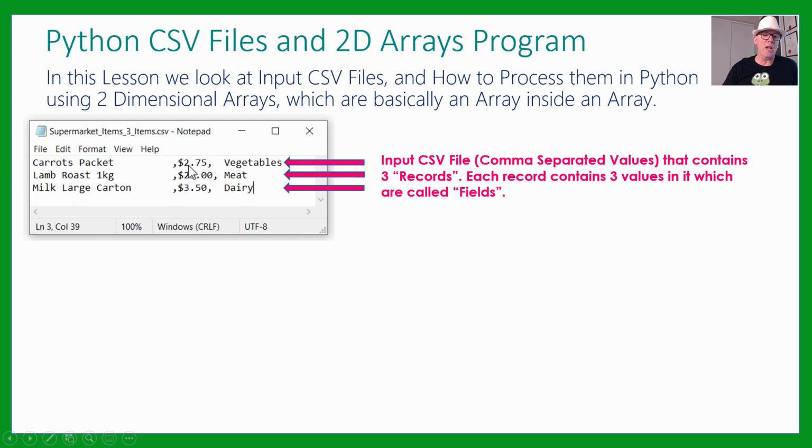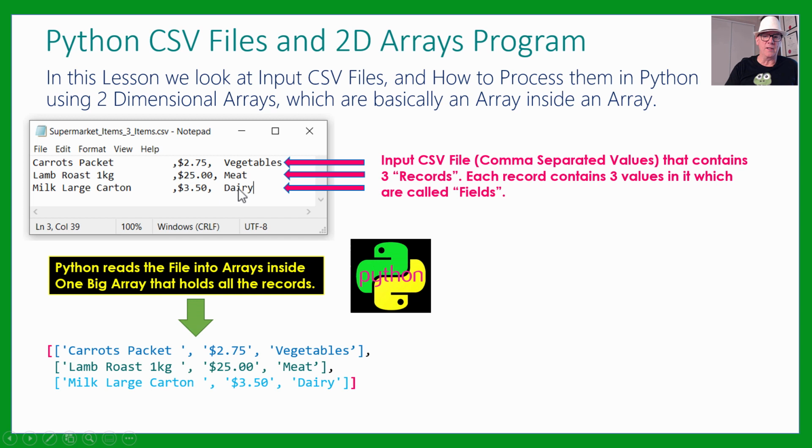of milk. So each row here, each full line, is called a record, but each of these sub-items, such as the price of something or what category it's in, that's called a field. So each record, like this large milk carton, has actually 1, 2, 3 fields in it. The description, the price, and the category that it's in.